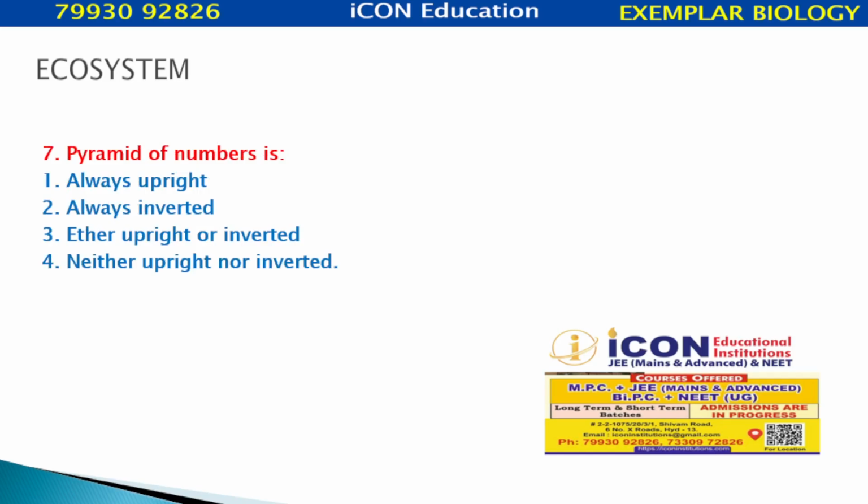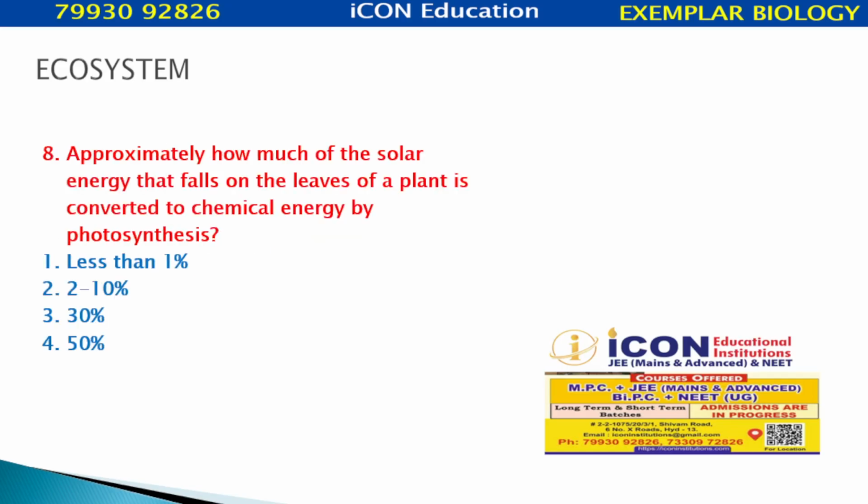Pyramid of numbers is always upright, always inverted, either upright or inverted, neither upright nor inverted. Either upright or inverted. Approximately how much of the solar energy that falls on the leaves of a plant is converted into chemical energy by photosynthesis? Less than 1%, 2 to 10%, 30%, 50%. According to NCERT, it's 2 to 10%.